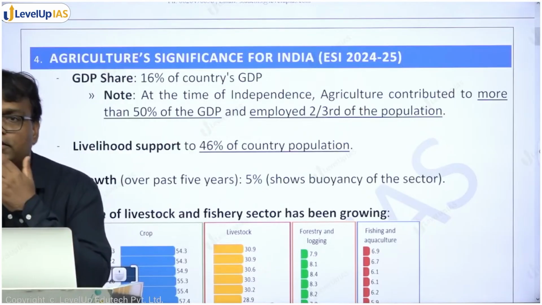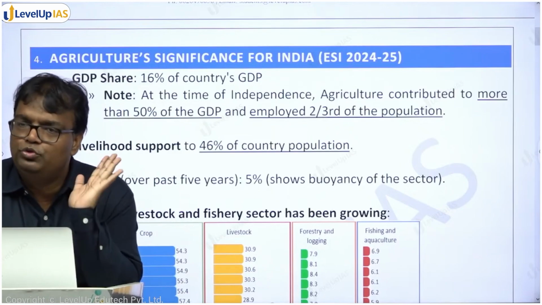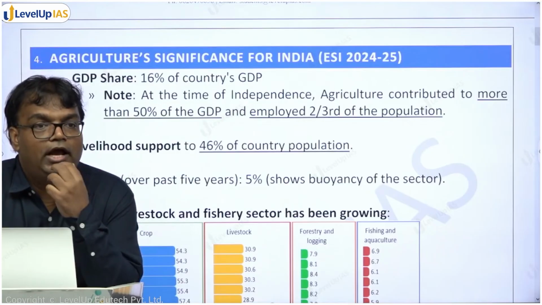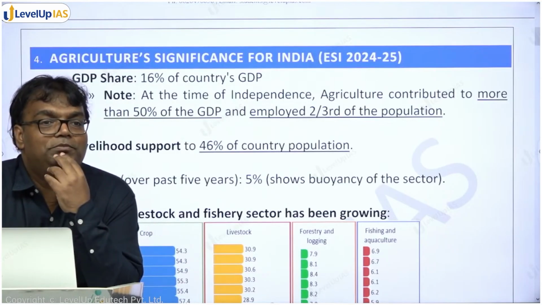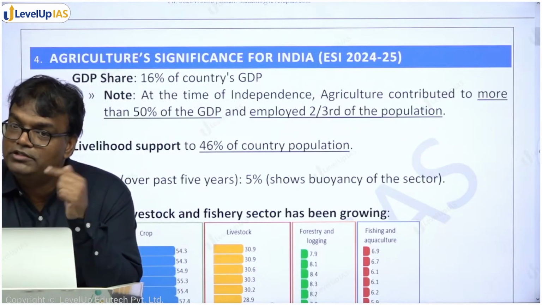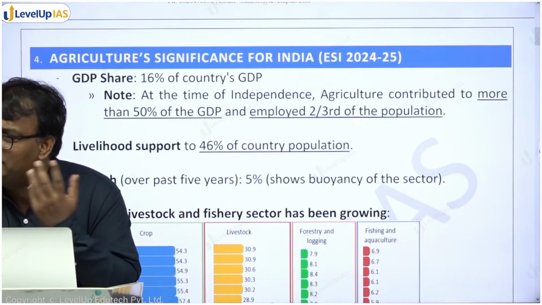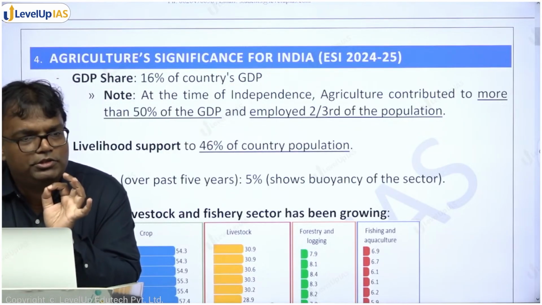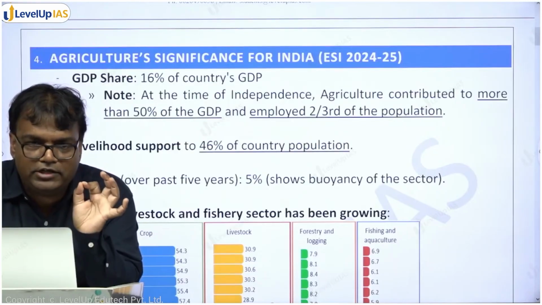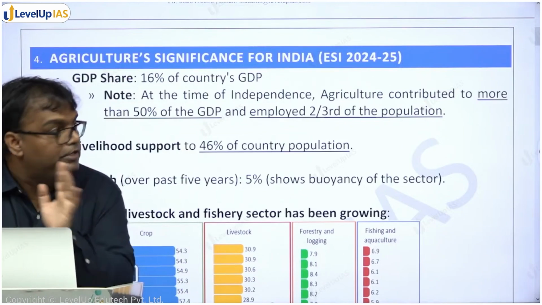Now एक ना थोड़ा सा issue है. In economic survey of India data, we don't question it. We जो लिखा हुआ है हम वो use करेंगे. But last year agriculture's contribution in India's GDP was 18%, and it had said that around 44% people depend on it for its livelihood. Now they have reduced its contribution to 16%, but are saying कि 46% people are dependent on it. तो हम उसे क्वेश्चन नहीं कर रहे हैं, हम उसमें नहीं जा रहे कि क्यों ये डेटा ऐसे चेंज हुआ. As per latest economic survey of India, 16% of India's GDP is coming from agriculture and allied activities. Around 46% of India's people for their livelihood are dependent on agriculture.